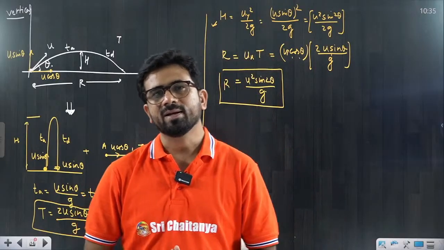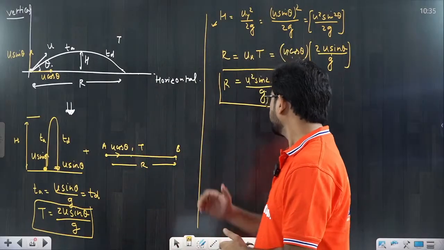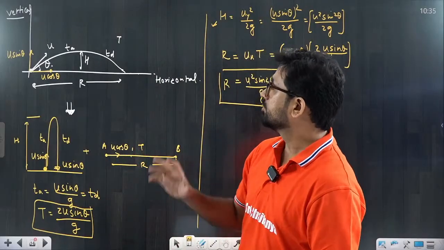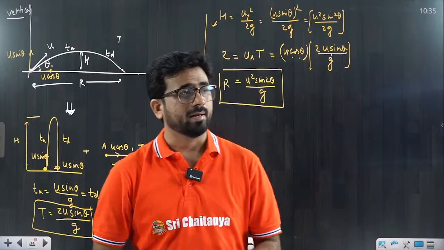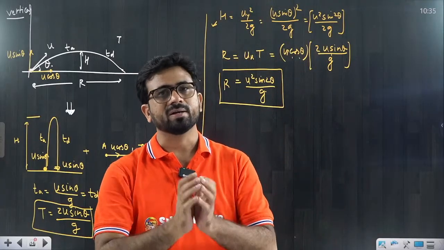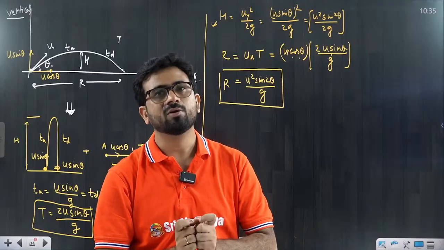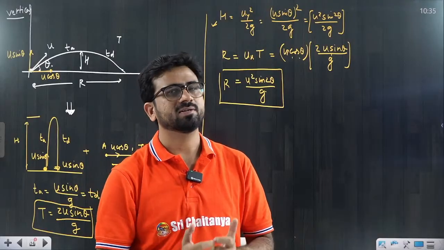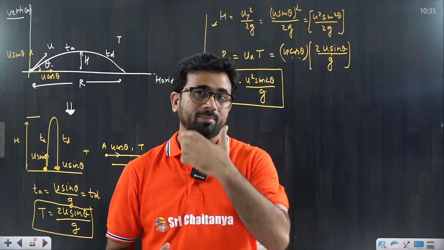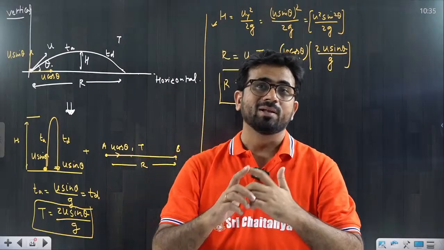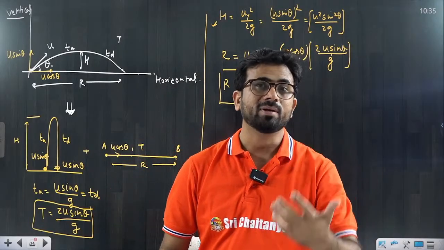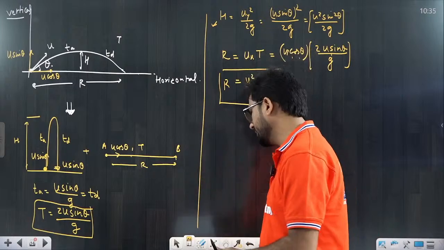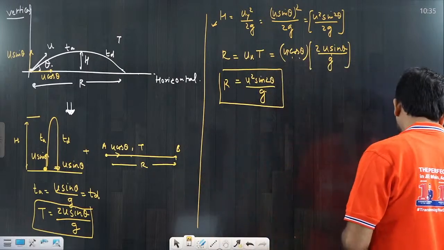So I am starting again, and I am just saying here the range we have to know. In the horizontal direction, what remains constant is the velocity. That is not going to change. If in the horizontal direction the velocity remains constant, that means it will be the same everywhere. Based upon that concept, there are some questions already in PYQ. We will discuss and understand it.